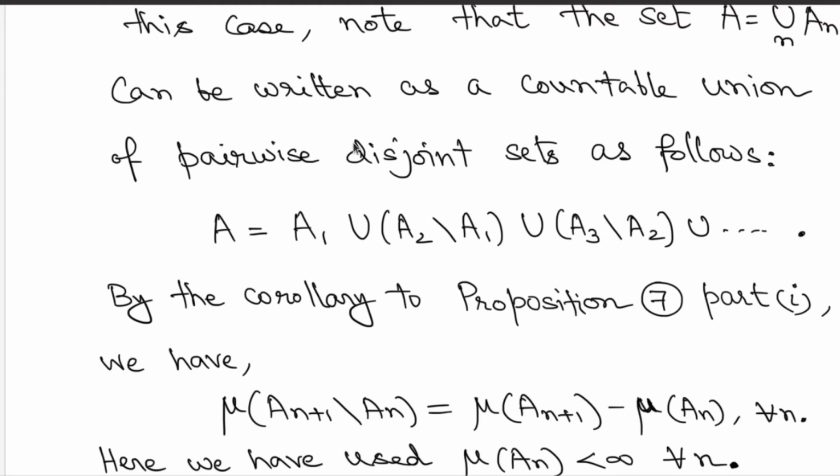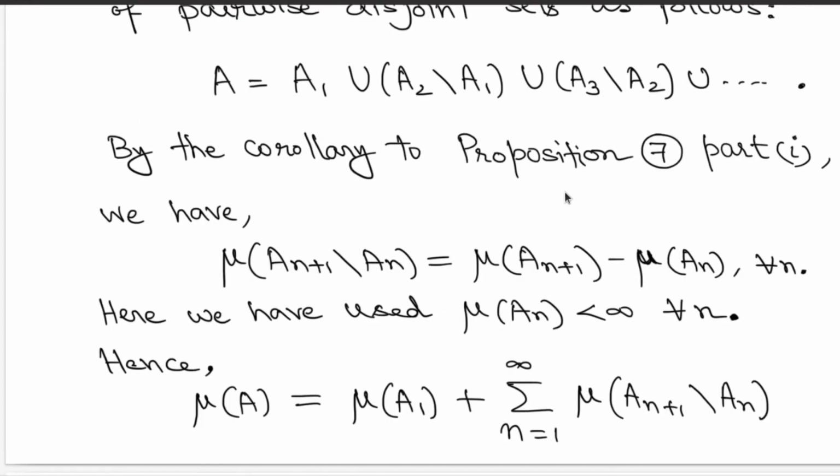Therefore, by this earlier construction, these sets A_1, A_2 minus A_1, and so on, are pairwise disjoint. So you would like to apply now the countable additivity of the measure. But then note that by the corollary of Proposition 7 that we have discussed, again by the monotonicity properties, you also have this relation that measure of A_{n+1} minus A_n is nothing but this subtraction.